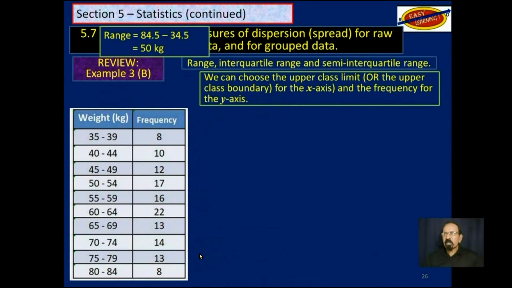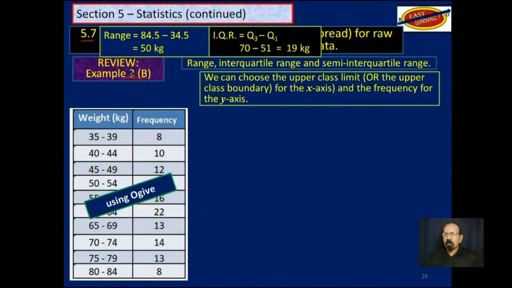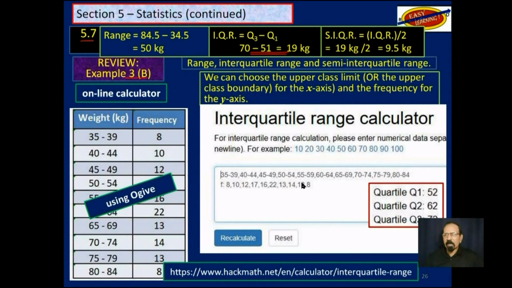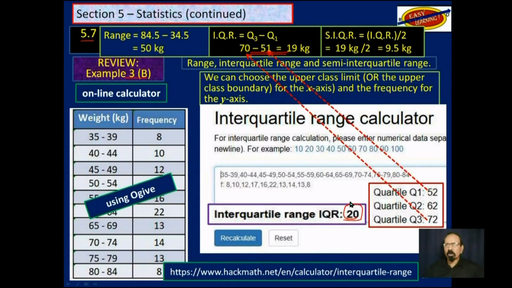So while we used that in objective 5.7, example 3b, for example, we got answers that correspond to the online calculator, 20 as the interquartile range, and this one here is 19, and so on, Q1 and Q3. And in that case, we were using the upper class limit.